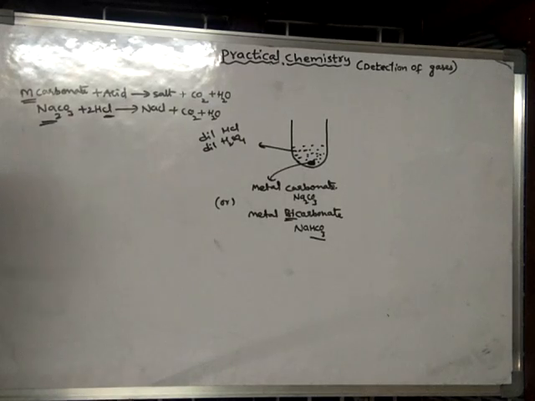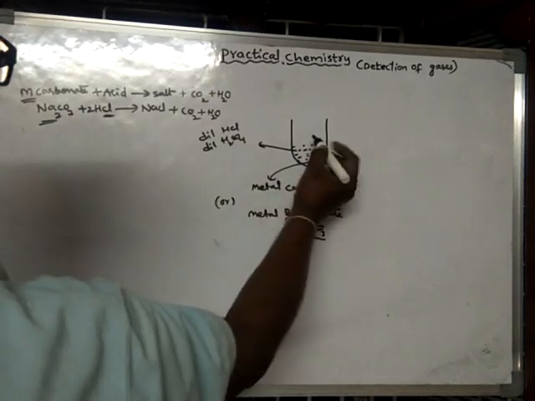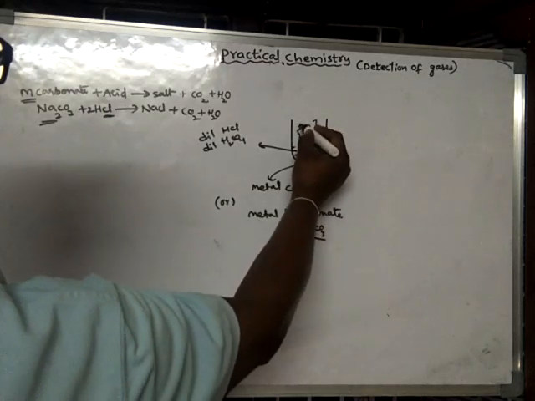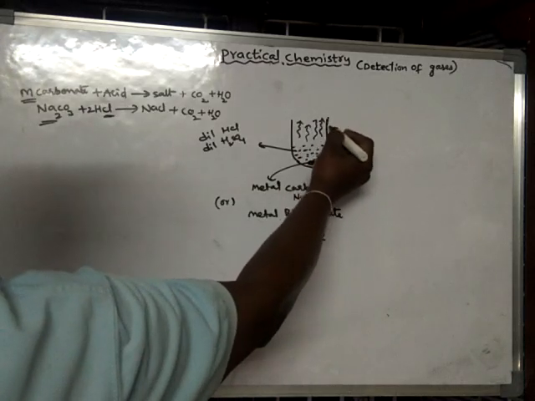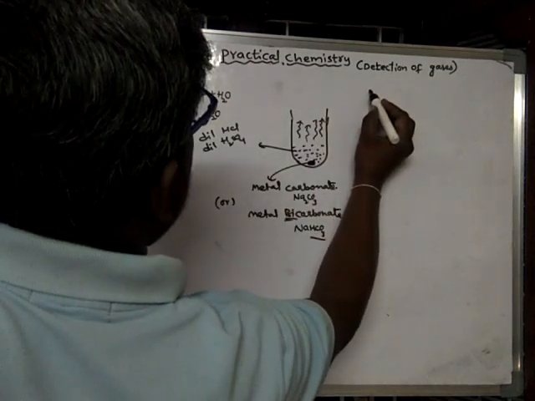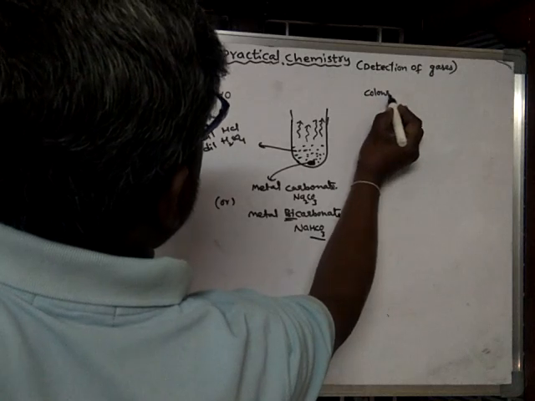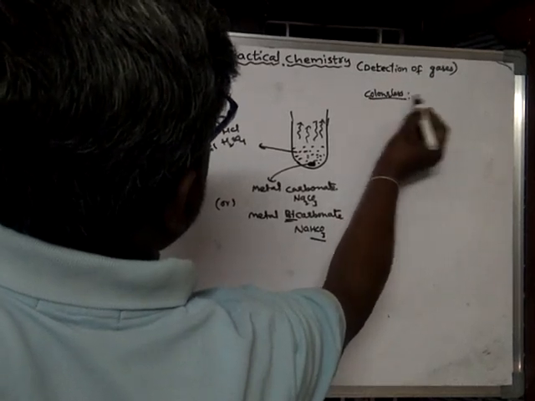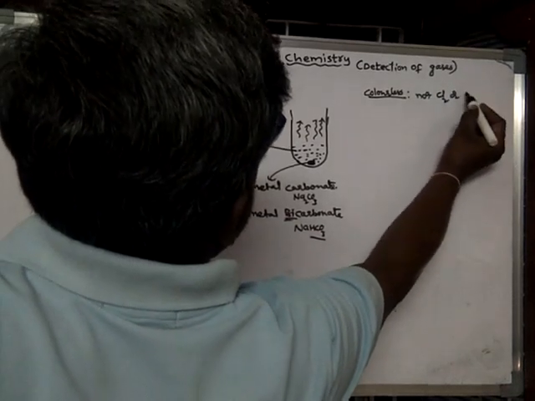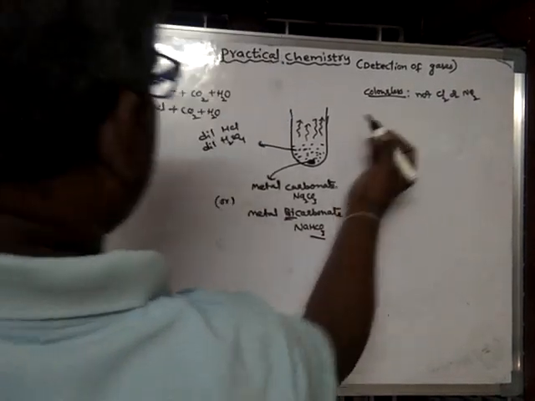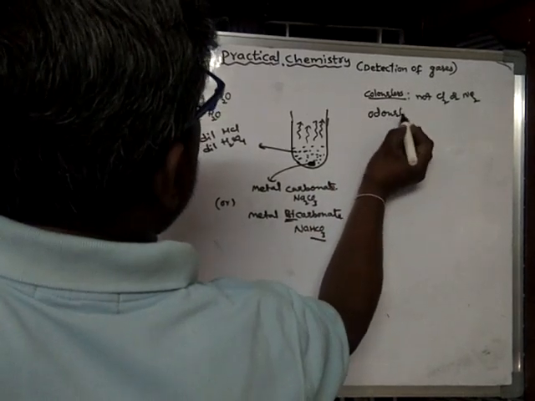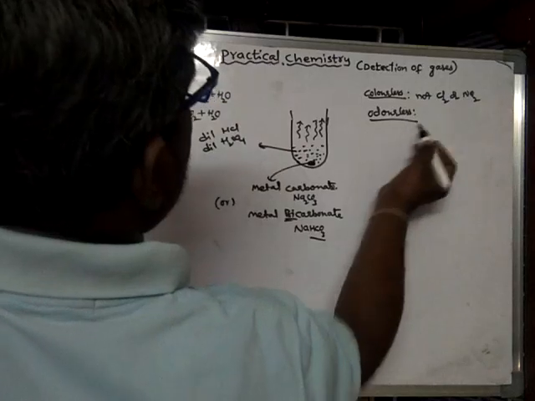Okay, now look here. A gas is liberated due to the reaction between these two substances. If you observe this gas, it is colorless, and the gas is not Cl2 or NO2. Next, it is odorless.